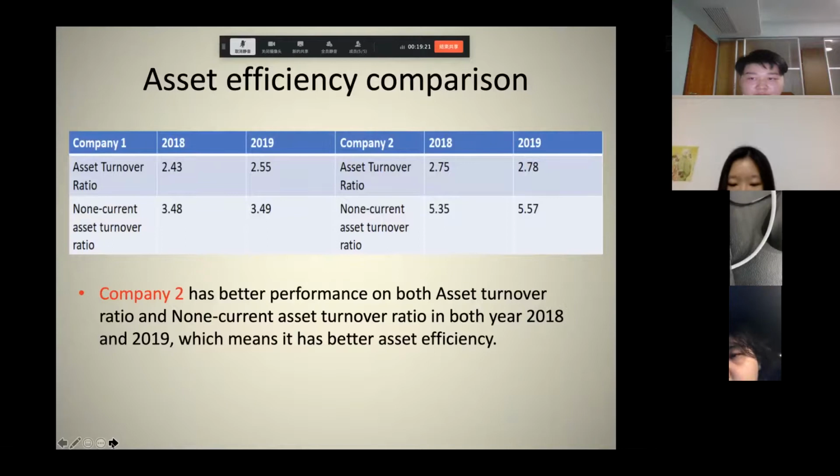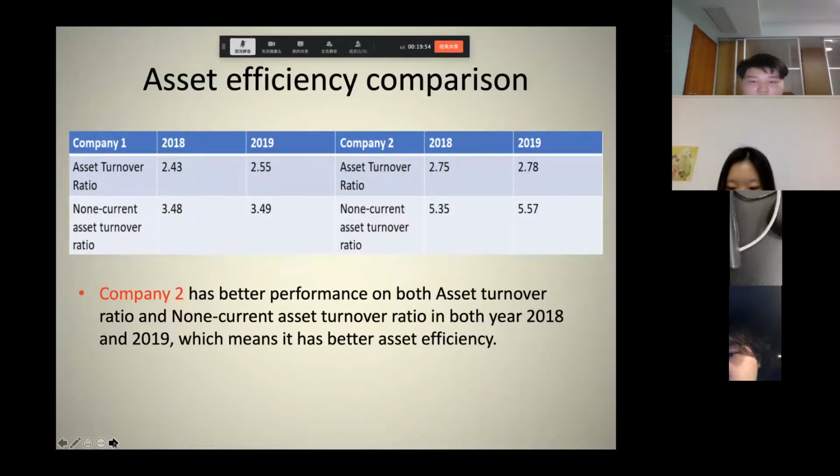So next we will compare the asset efficiency. The higher the asset turnover ratio, the higher the efficiency of asset generation when comparing the two companies. Company 1's ratio is 0.16 less than Company 2's. For inventory turnover, Company 2 is 3.74 less than Company 1. This means Company 2's sales will be weaker than Company 1's.